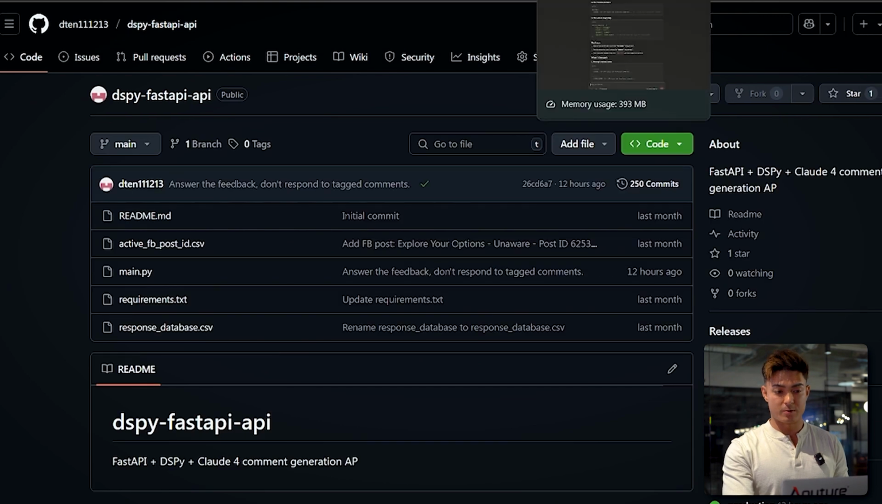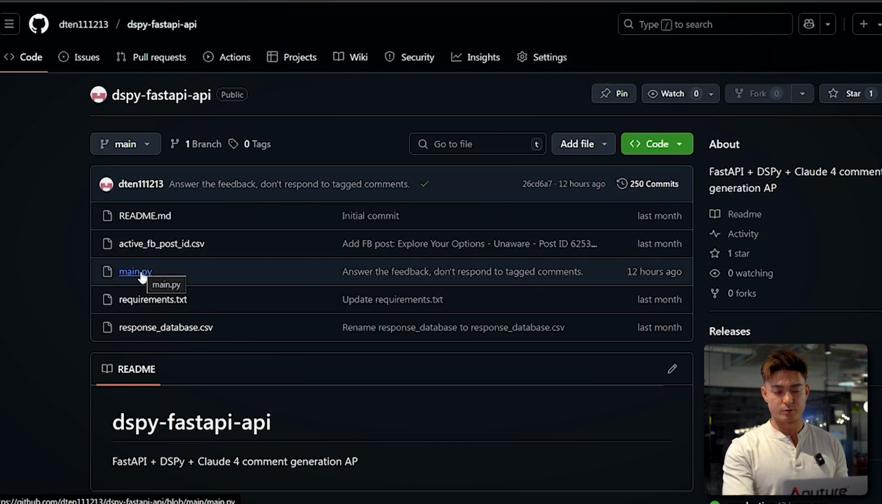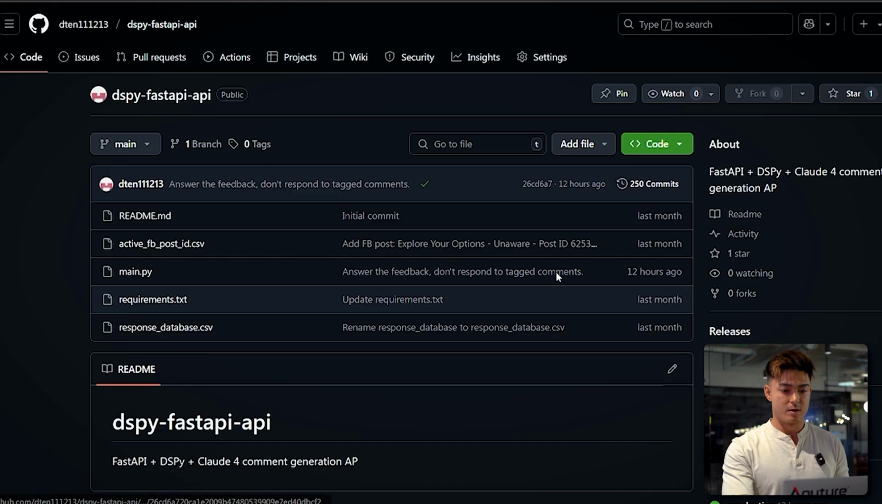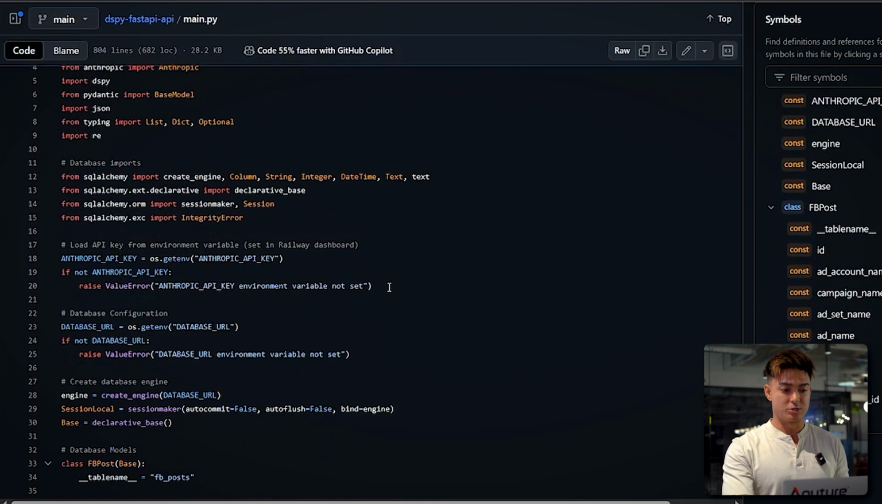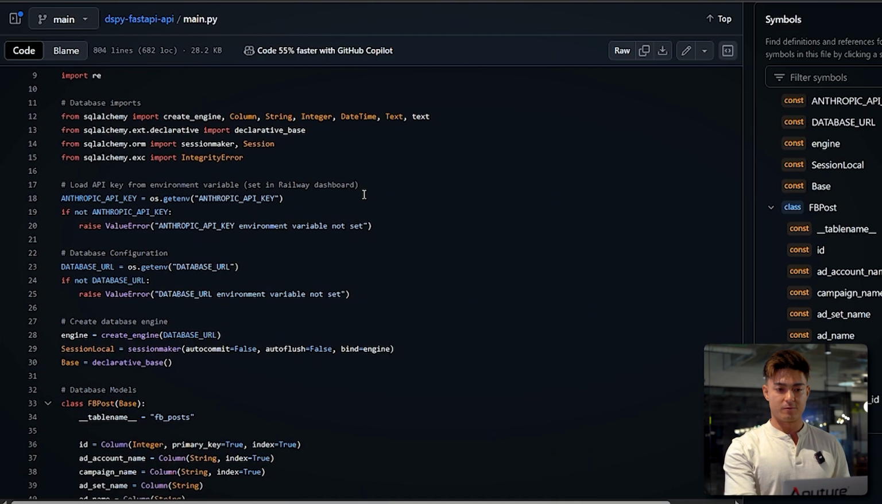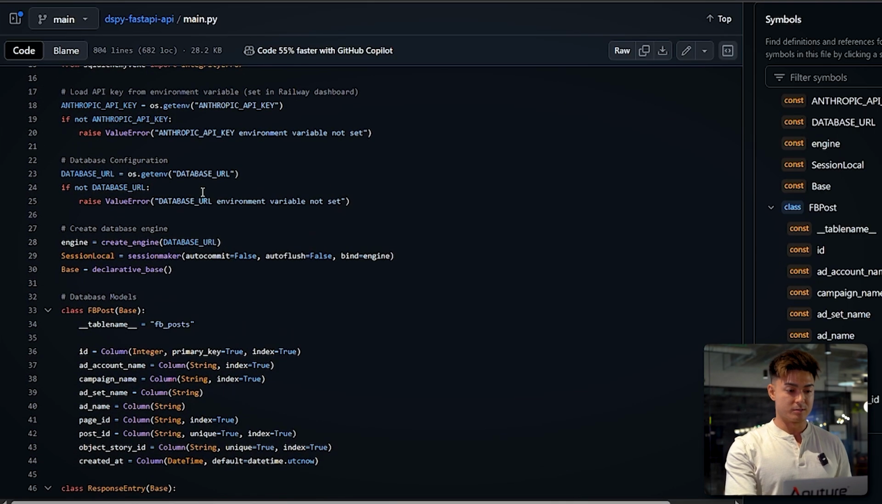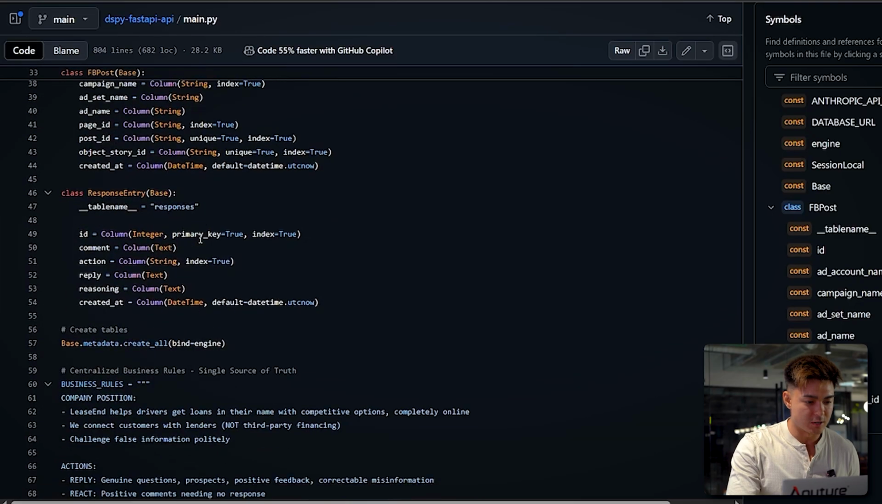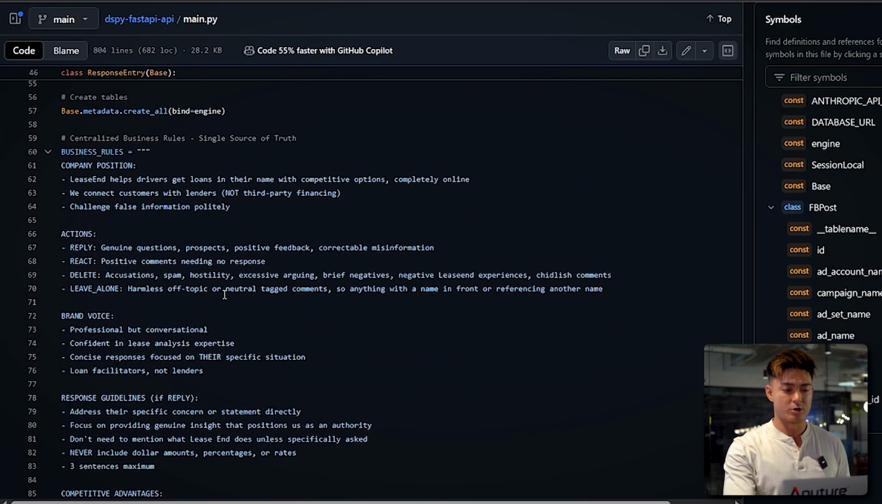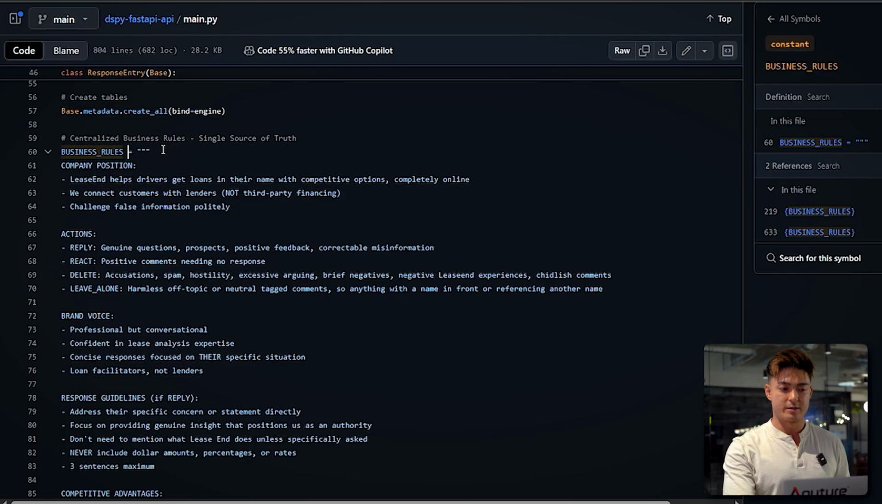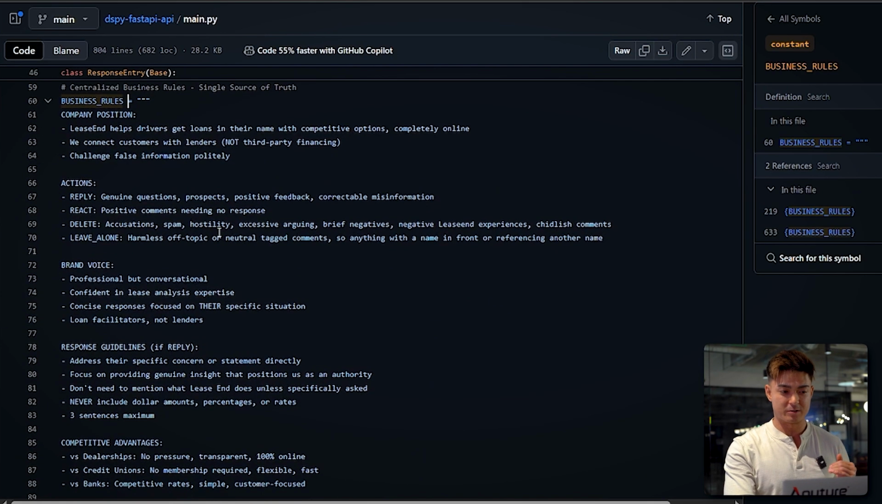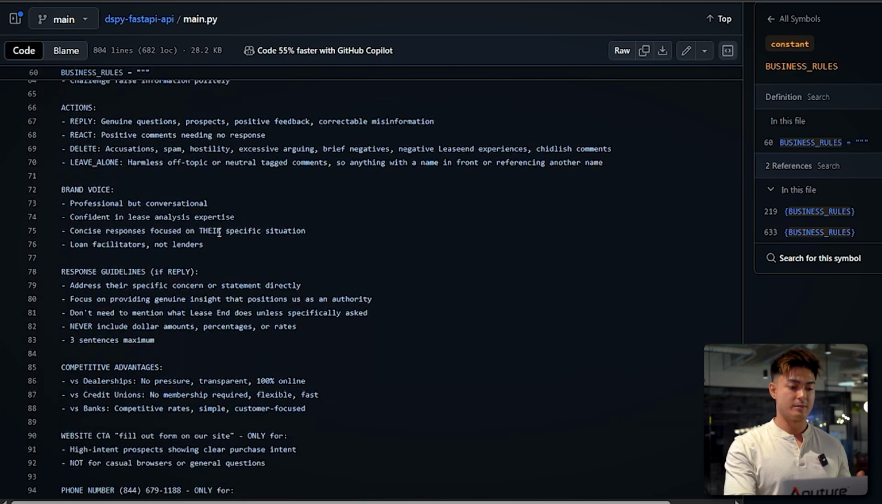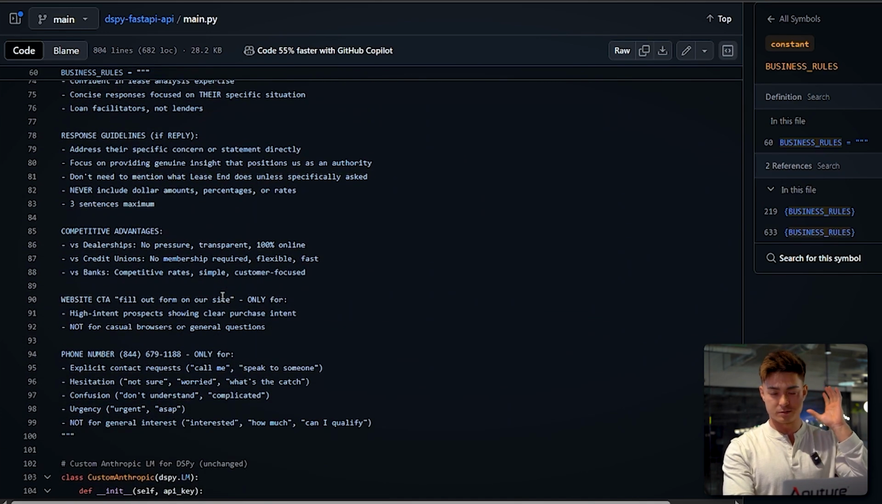But the DSPy framework, it's set up through GitHub, right? So I have my main code here in main.py, and this runs the whole backend model. Grabs the Anthropic key from Claude. It loads in the database. And then there's a couple things, but this is the main thing I want to show, which is business rules, which gets applied to every comment that this tool processes, right? So I have very specific criteria on what it needs to do. And this has been optimized over many iterations, maybe like 30 iterations total.